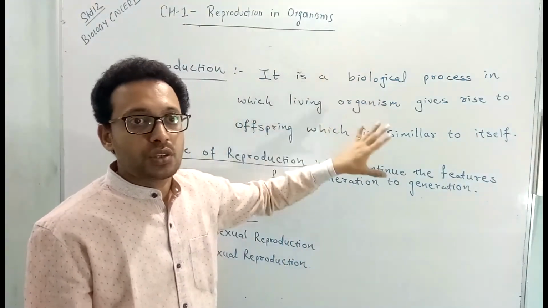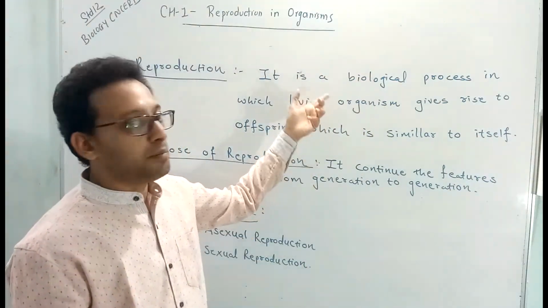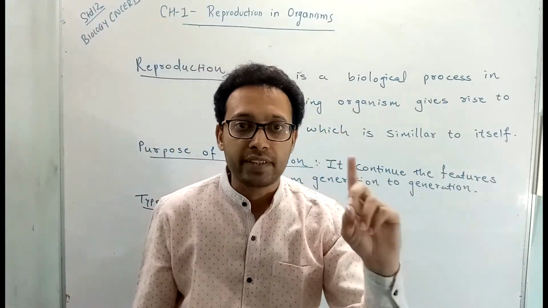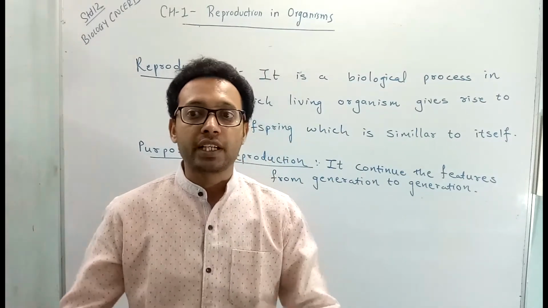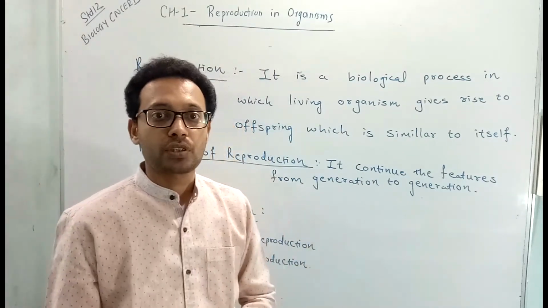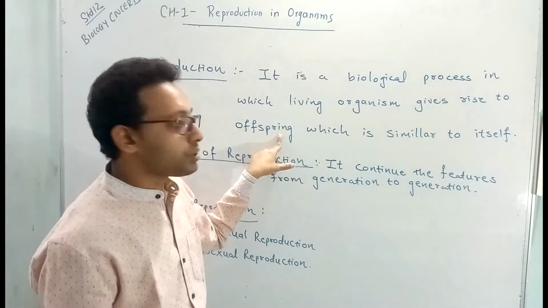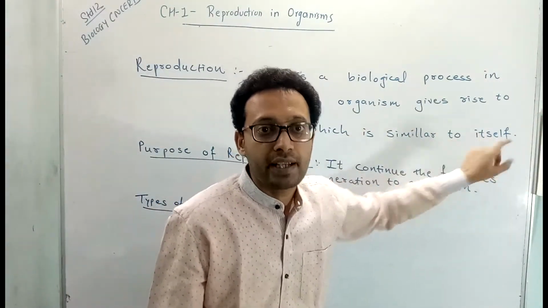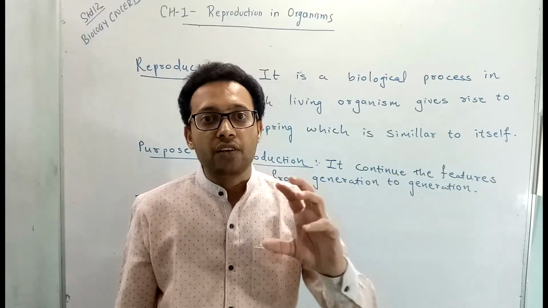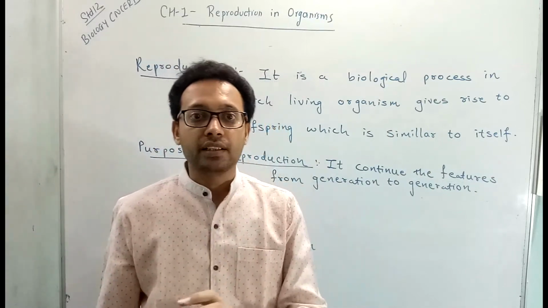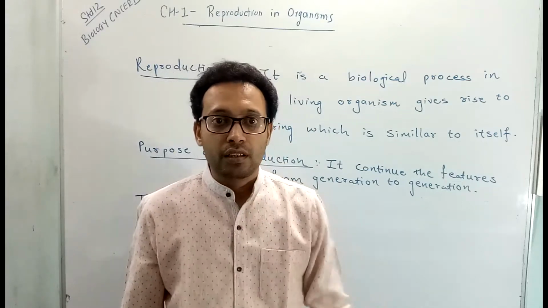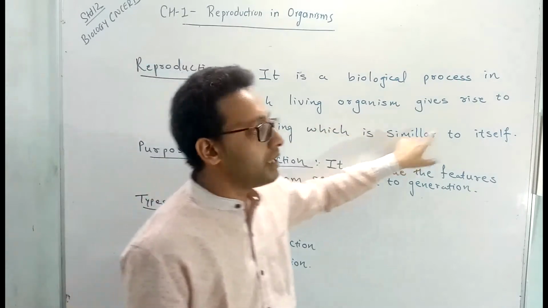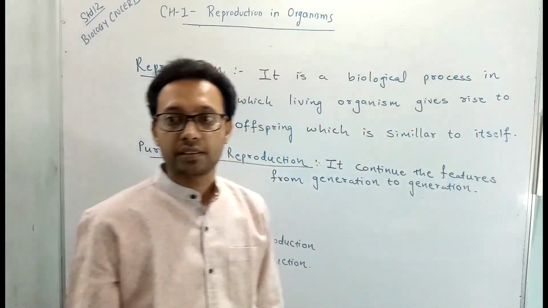Here in this definition, we have to focus on that. It is a biological process, that means it is only performed by a living organism. Non-living organisms cannot reproduce. Here the offspring are produced, and these offspring are similar to itself, meaning they are similar to a parent. That means an egg of a hen can only generate a hen. It cannot generate a crocodile. So it generates offspring which are similar to itself or its parent.